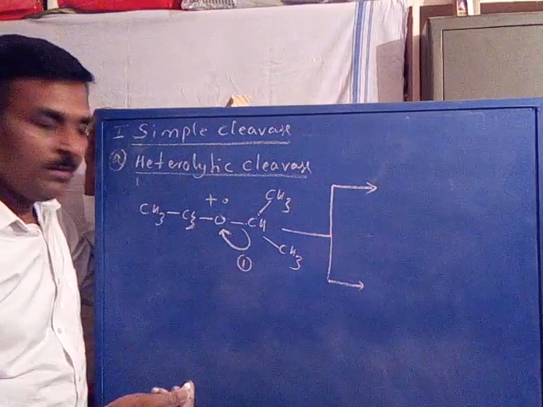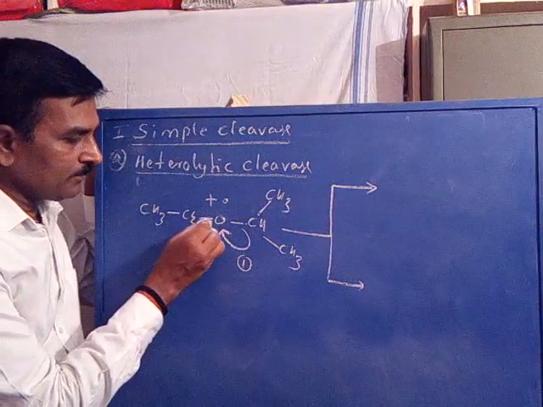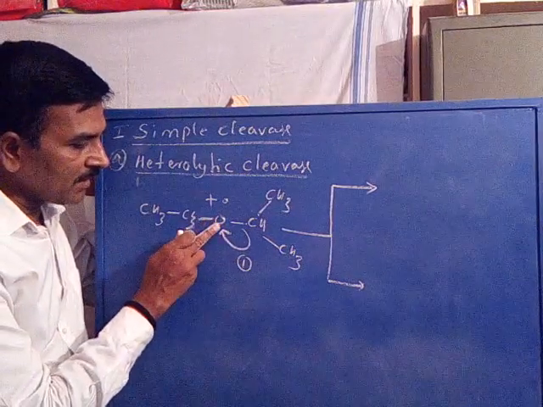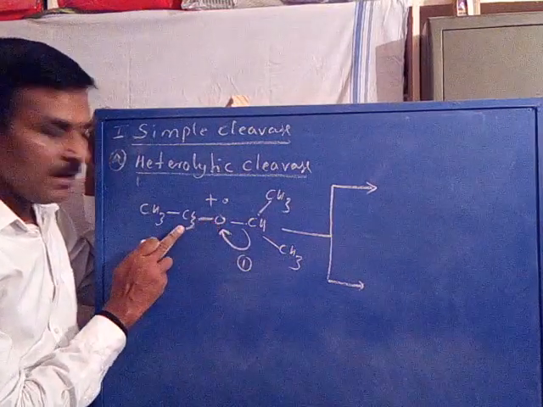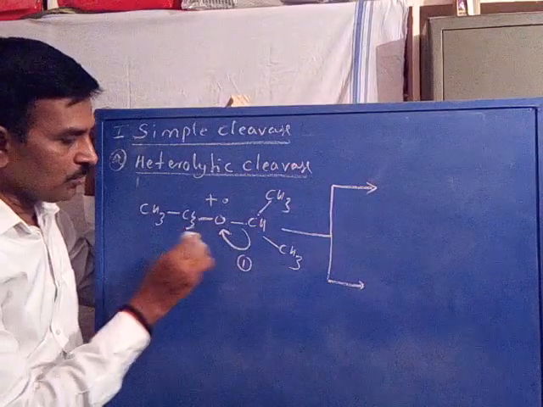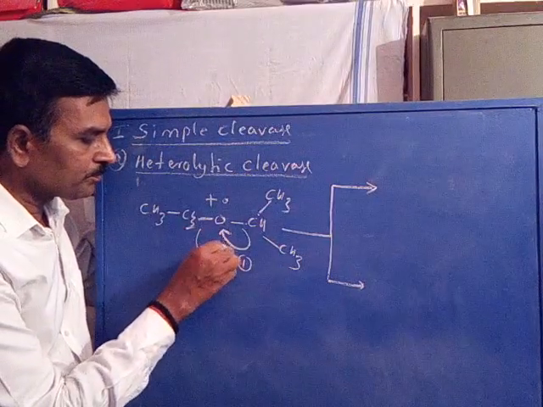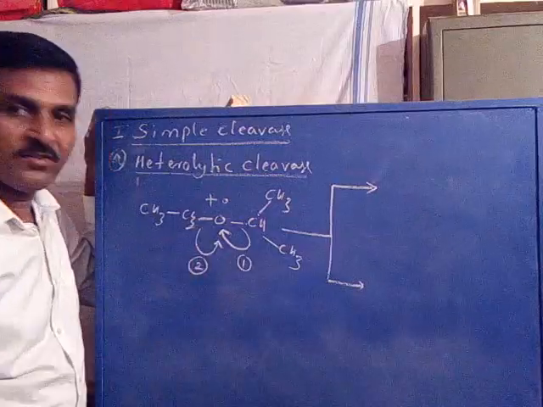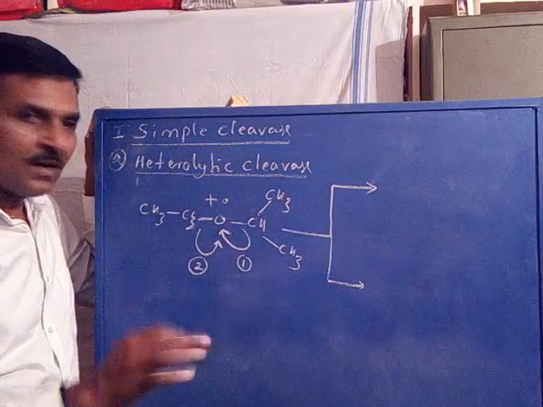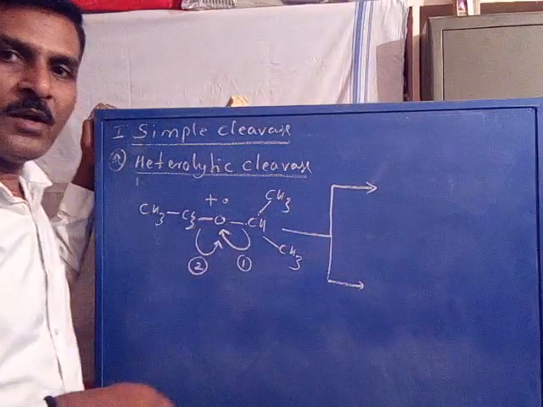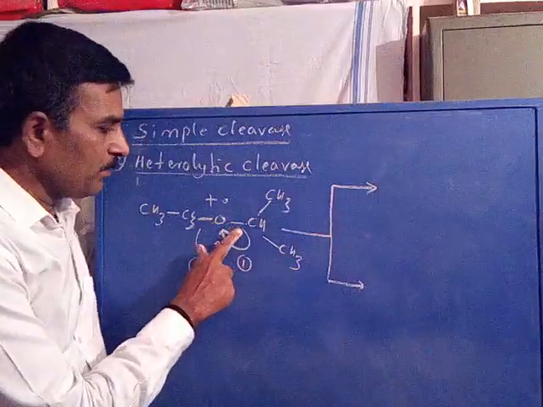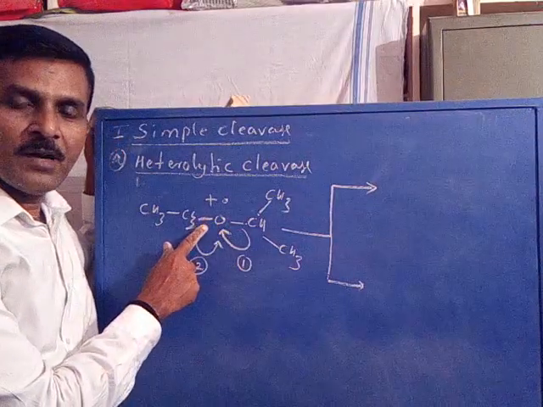The second possibility is that the bond between the ethereal oxygen and the methylene carbon, the CH2 carbon, may be cleaved. Say this is the second process. So there are two possibilities to cleave the bond. Either this bond may be cleaved or this bond may be cleaved.